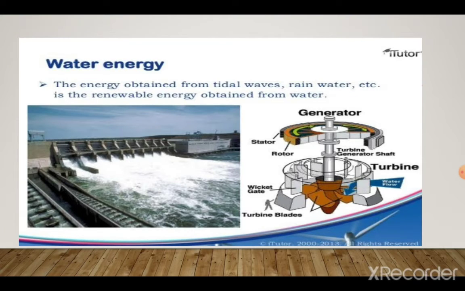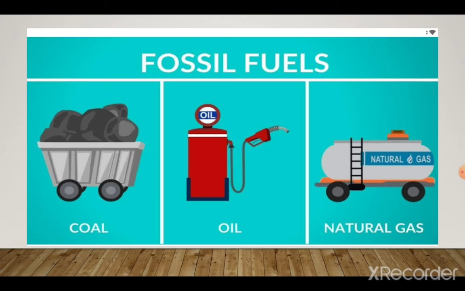Water. So you must have seen, it's also known as hydroelectricity, means electricity that is generated with the help of water. Okay, in the dams the water is being collected, and this fast flowing water is used to generate electricity. As it falls over the turbine and the turbine starts moving, electricity is generated.